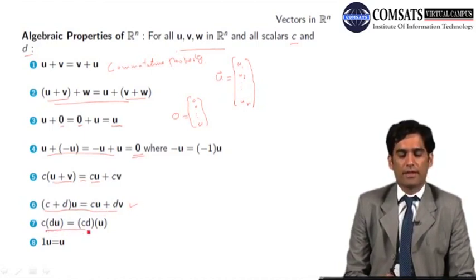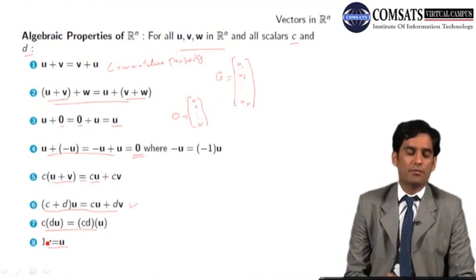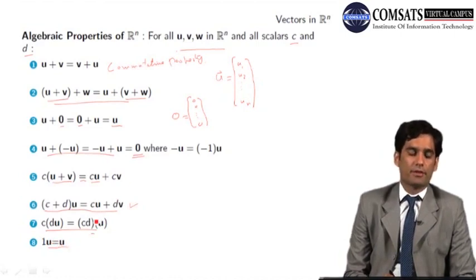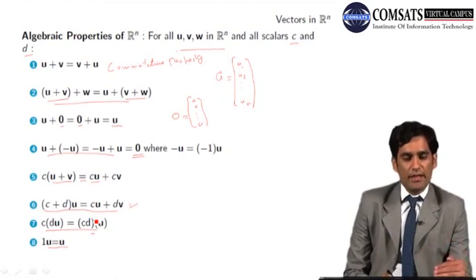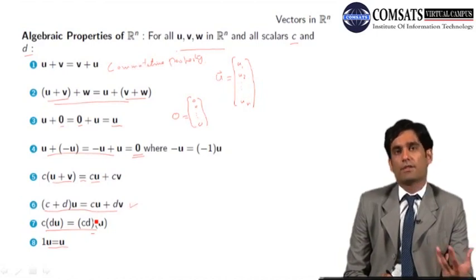The seventh property is that you have two different real numbers C and D. Whether you multiply C to the vector which has been obtained by multiplying a vector u with D, the answer will be the same. And this is the multiplicative identity, that there is a scalar 1 by which you multiply any vector and you have the answer vector u. So any set of vectors which satisfy these conditions is known as a vector space.